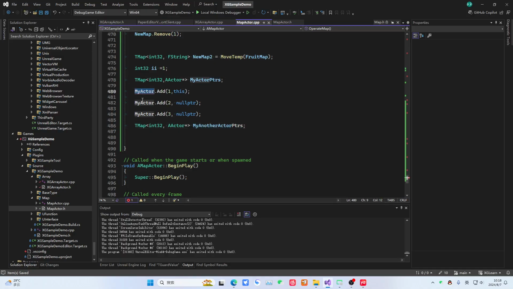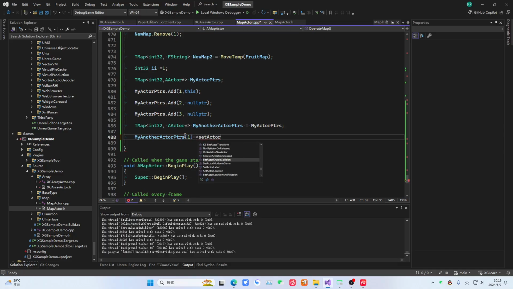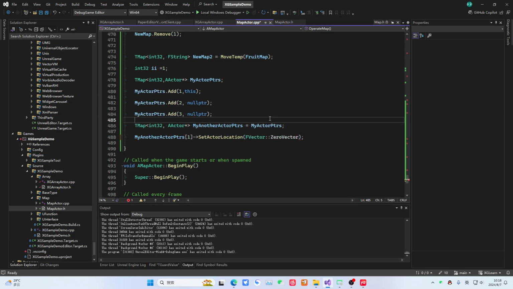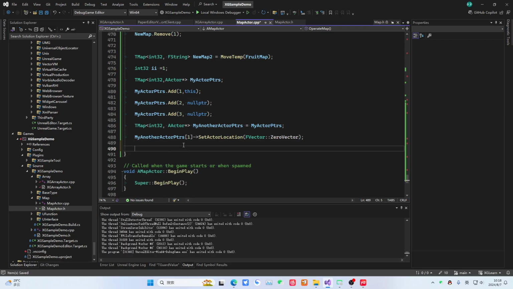Will you misunderstand the process like this? Okay, then we'll have it wait for this directly. So if I add this location, for example, if I pass a 1 like this, then I let it go to the actor location. Okay, so we actually did this. Actually, we did this. All these pointers point to